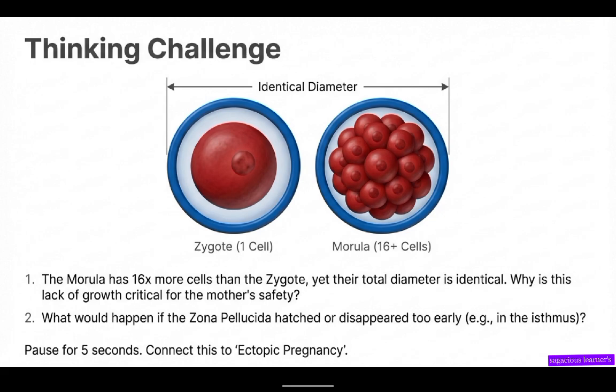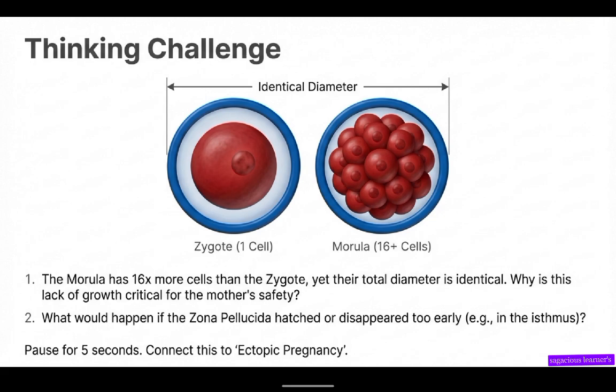So the second question is, what would happen if the zona pellucida hatched or disappeared too early? The answer is that the embryoblast and trophoblast will start implanting. Implantation would take place in the uterine tube, which is bad, and will lead to ectopic pregnancy, which will cause the uterine tube to rupture.